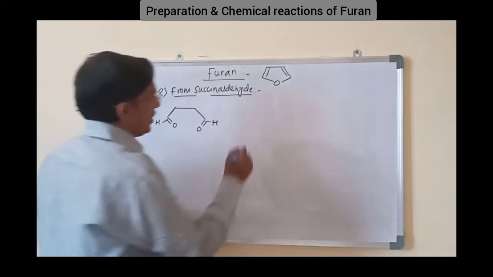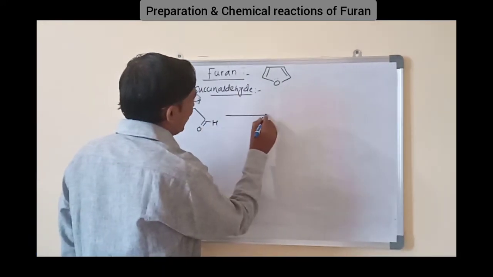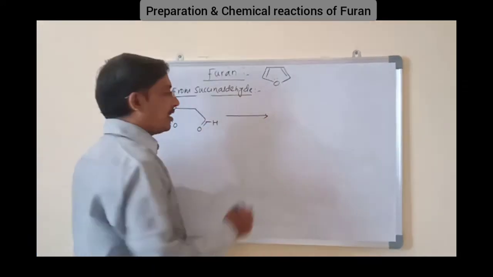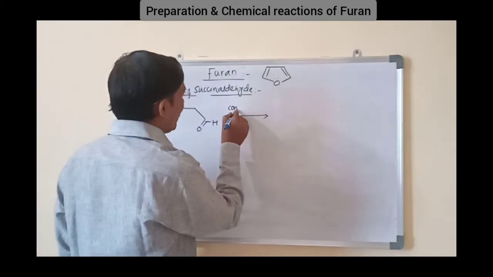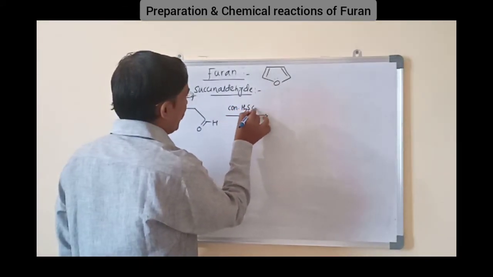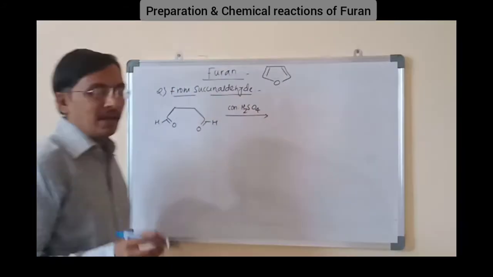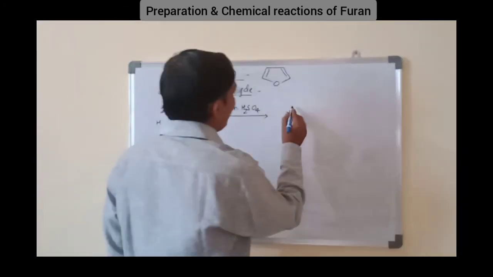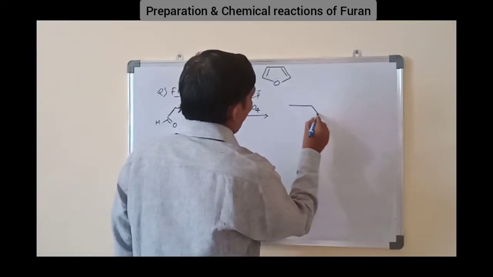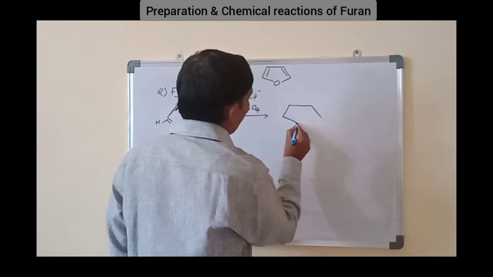Succinaldehyde is treated with acid like ZnCl2, P2O5 or concentrated sulfuric acid, which gives H plus ion, and it undergoes cyclization, and then by dehydration it gives rise to furan.